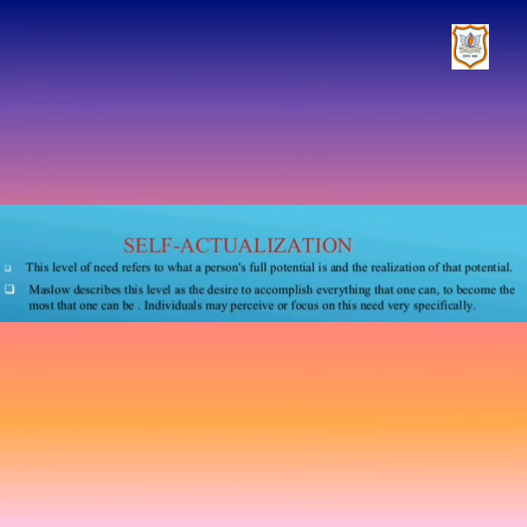Individuals may perceive or focus on this need very specifically. This is the need where an individual aims to get the top position in his own work field by giving his best so that his skills are recognized in society.